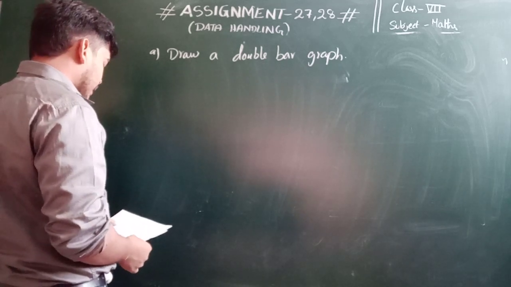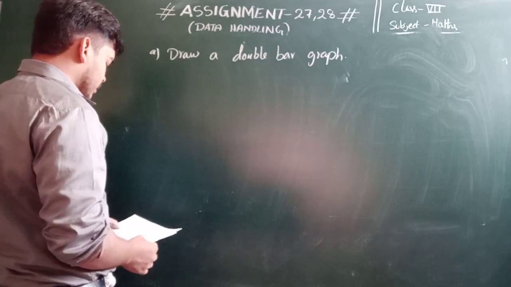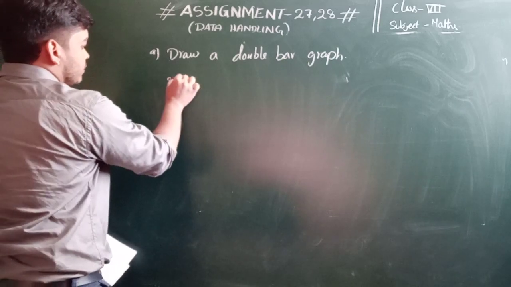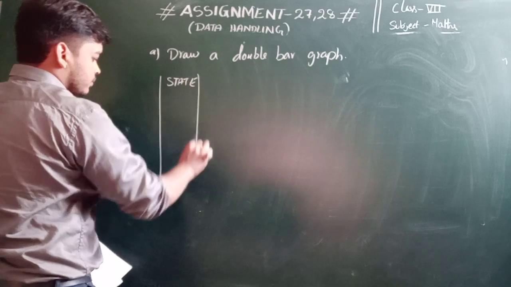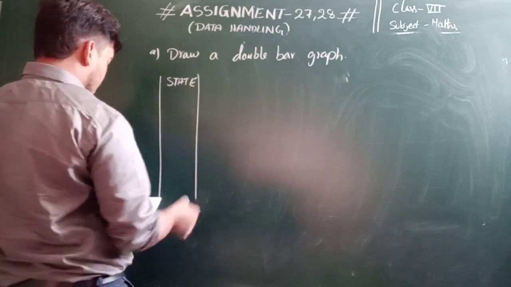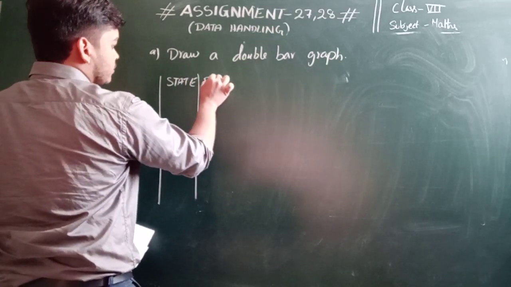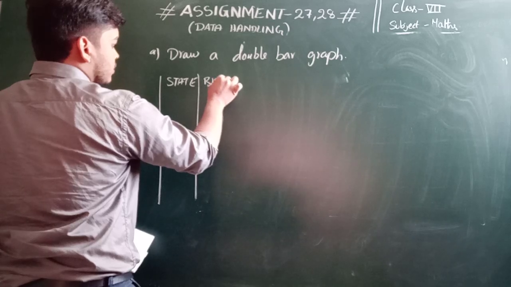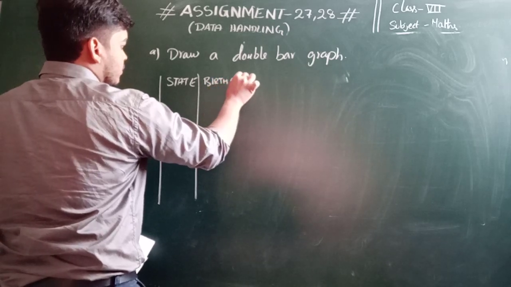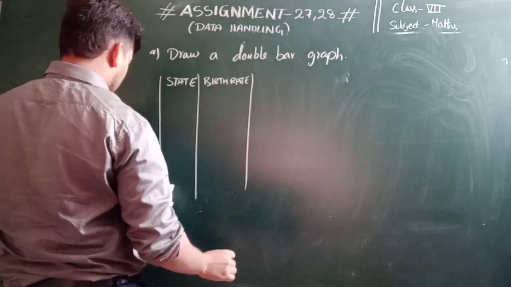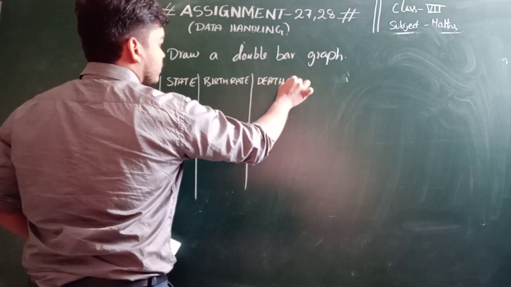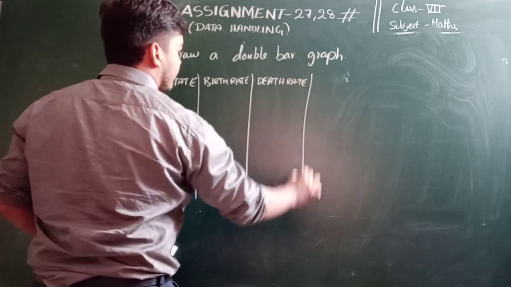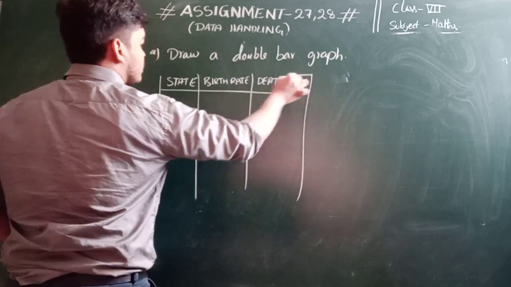Right. The data is collected, birth rate and death rate. Right. When states are given, state and birth rate and death rate. The death rate is given per 1000.